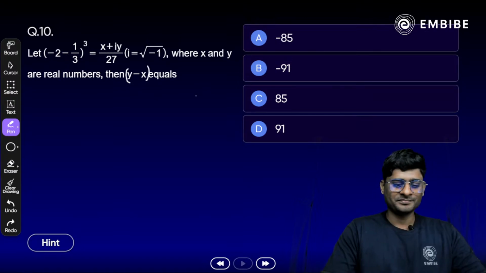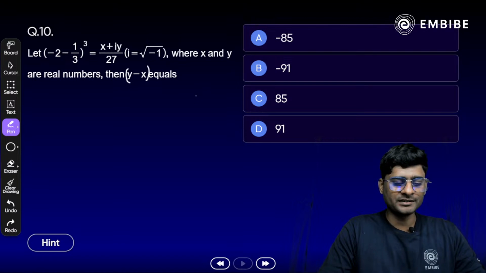Any idea? How do we solve here? Take your time. Anyone know that? Any idea? Take your time, all of you.